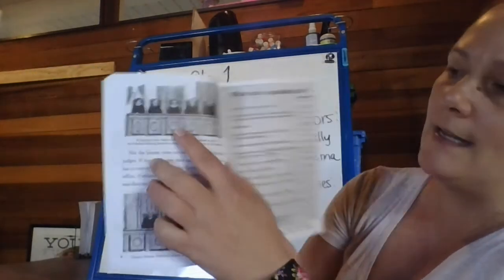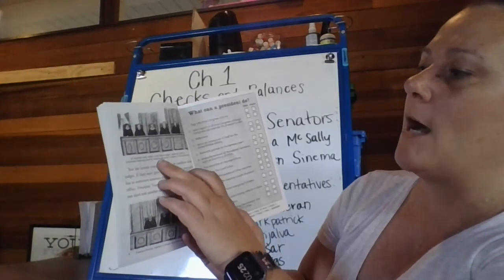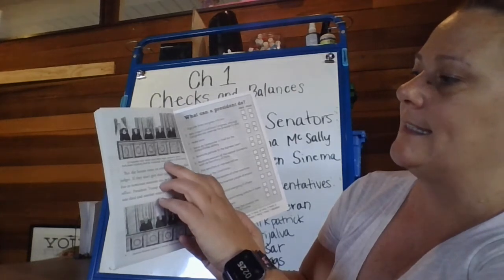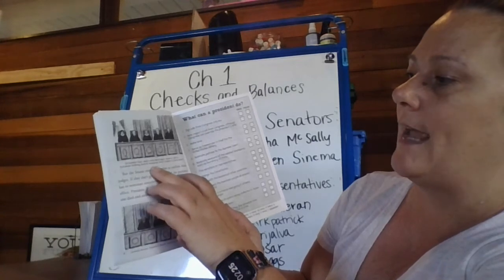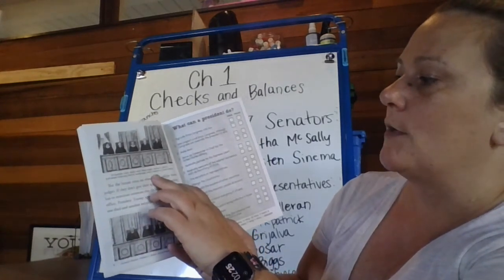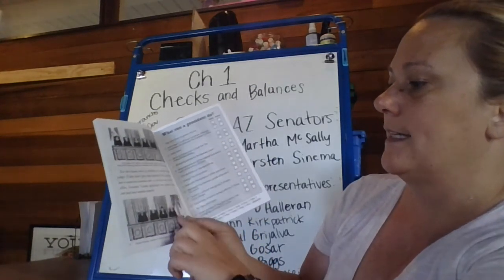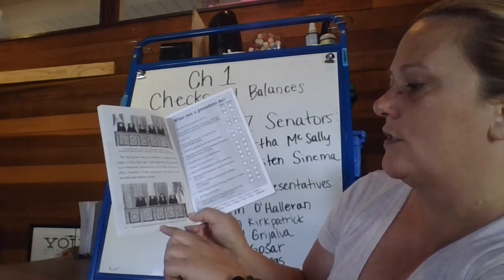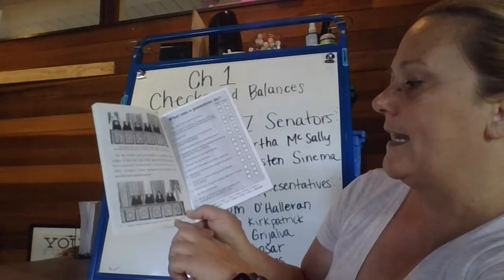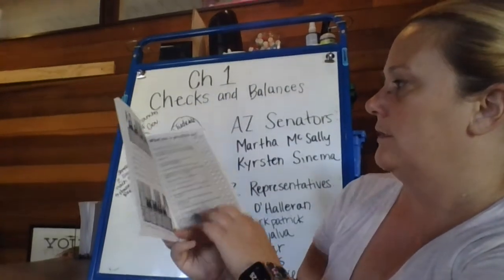So up here it says, U.S. Supreme Court, March 2020: Elena Kagan, Samuel A. Alito Jr., Ruth Bader Ginsburg, Brett Kavanaugh, John G. Roberts Jr., he's the Chief Justice. Down here, Clarence Thomas, Stephen G. Breyer, Sonia Sotomayor, and Neil Gorsuch.